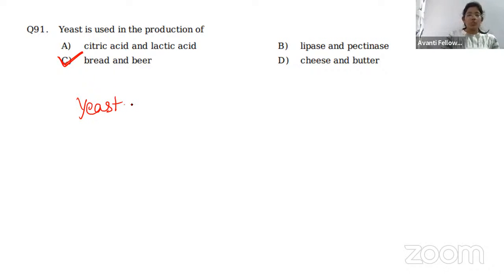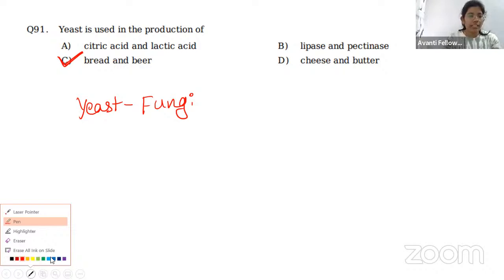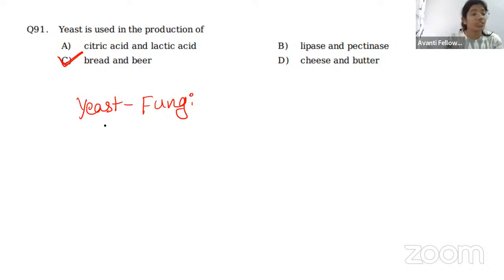Okay, so yeast belongs to which kingdom? That's the question. So this belongs to the kingdom fungi. And one more thing I would like to mention here is that we all know that in the kingdom fungi, kingdom plantae and kingdom animalia, all the organisms are multicellular organisms.